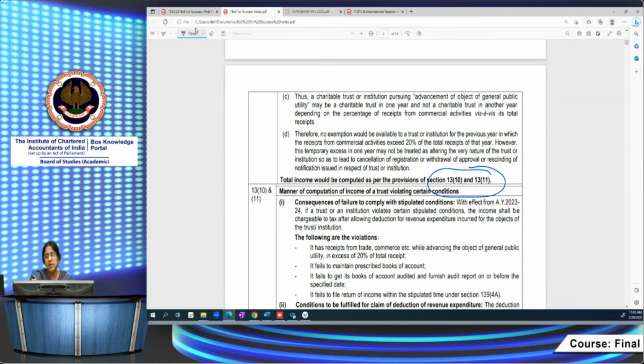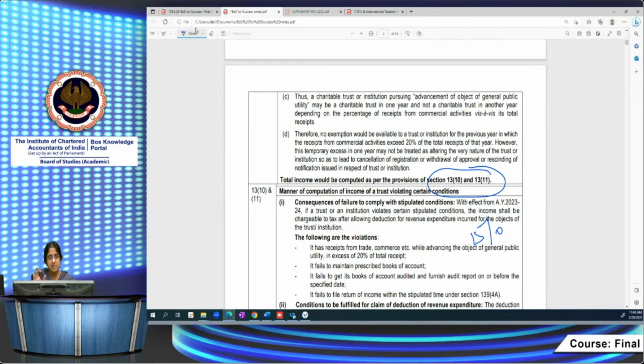What are 11 and 12? Basically, you get a 15% unconditional accumulation, and the remaining 85%, when you apply it, you get the benefit of application. You apply the remaining for the purpose of the trust, or you accumulate it by filing Form 10 on time, and you can accumulate it for a specified period of time following the due process laid down by law.